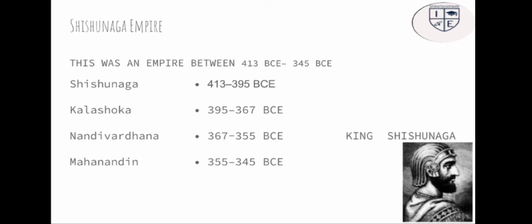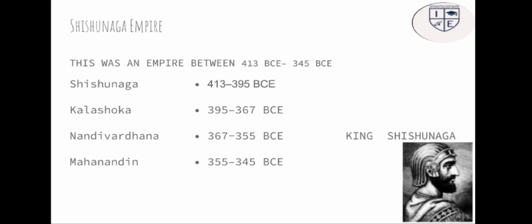So I have told that it was the Nanda Empire to rule next, but when I was making this PPT, I recalled that the Shishugana Empire was also there. So let me explain this empire, dynasty I can say. This was an empire between 413 BC to 345 BC. Shishugana, the first emperor, was ruling from 413 BC to 395 BC.